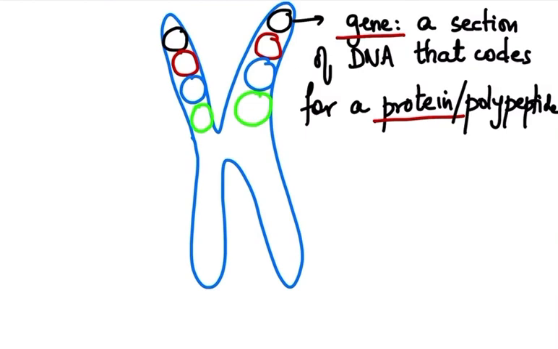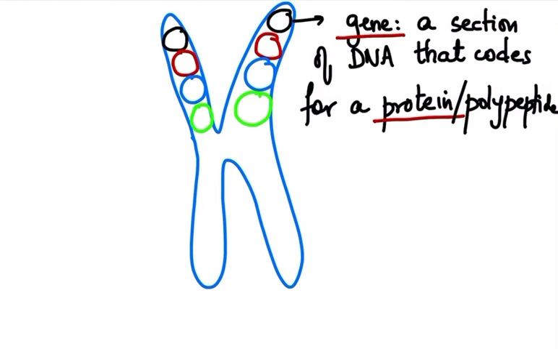So it's like this. Now these genes can be exactly the same. For example, this gene is responsible for giving white color to the rabbit's fur.